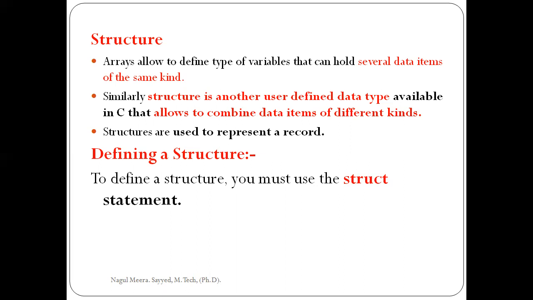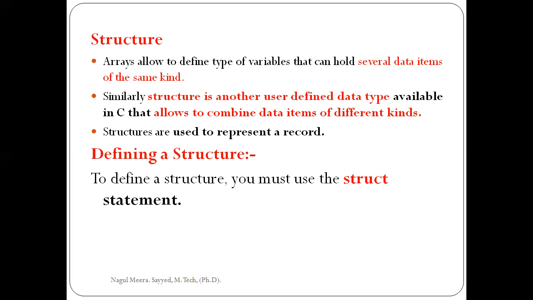So this student consists of different types of data. Name is a character type. Roll number is an integer. Marks are integers, total is also integer. Average is floating. Address is a combination of characters, nothing but a string.